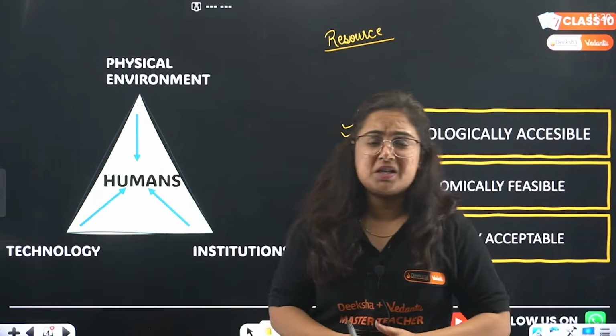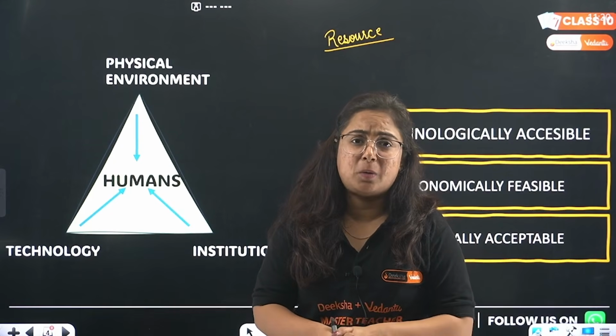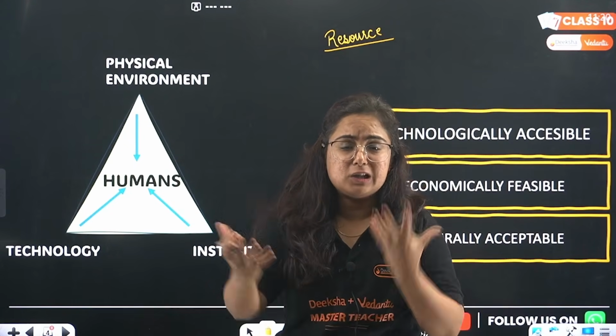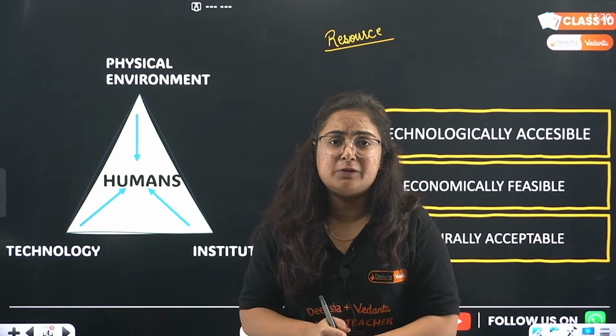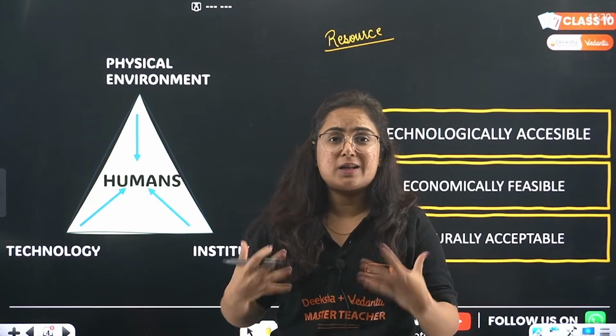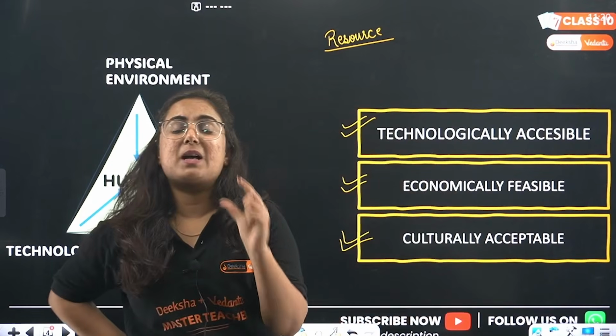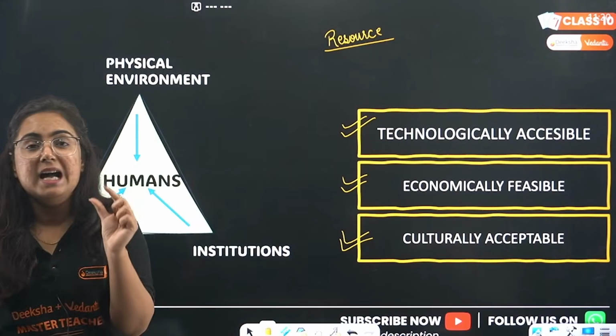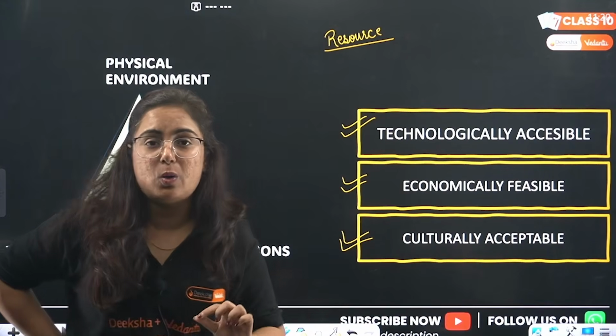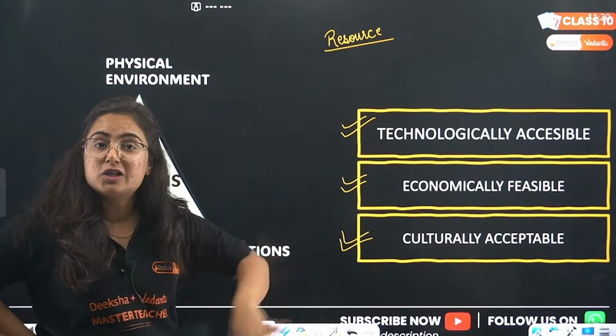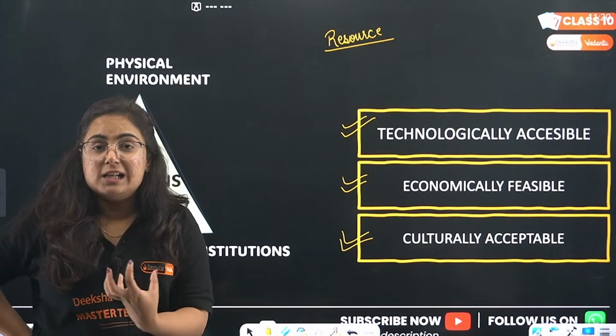Now comes the second one. It should be economically feasible also, logical also. There are a lot of things available in the market, but not all of them are affordable for our pocket. So a substance becomes a resource only when, beta, it is economically feasible to us. And the third thing is that culture should accept it.